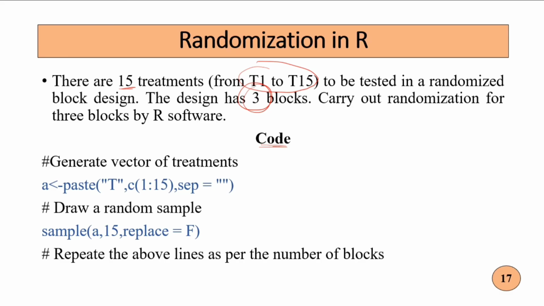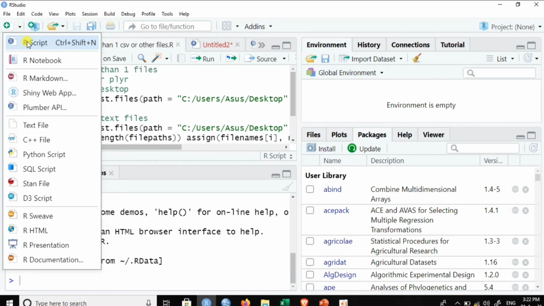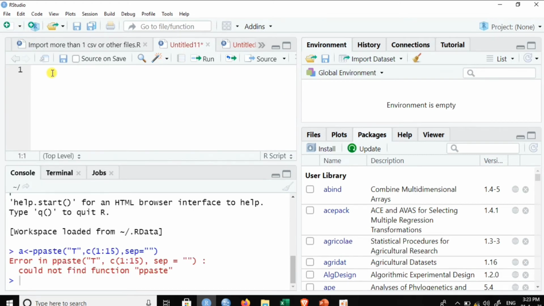Let's open it. So this is the R software. We will open one new script. The first step is to draw a vector containing the treatments. So we want to save this by the name A. We will be using the paste option.